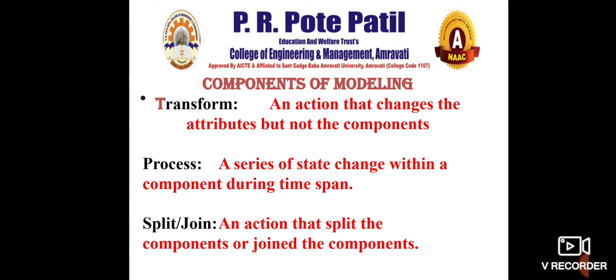When we change one system into another, but the components are not changed. It is an action that changes the attributes but not the component. The component is the same but its attributes will change. Attributes means its properties may change, so that is called a transformation. So the system has been transformed, which means you are not changing the actual component. The component of the system will be the same but the attributes will be changed. Then process: a series of state changes within a component during a time span.